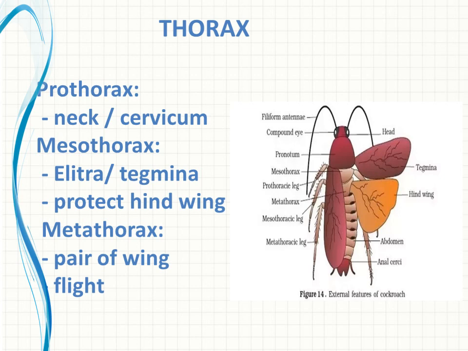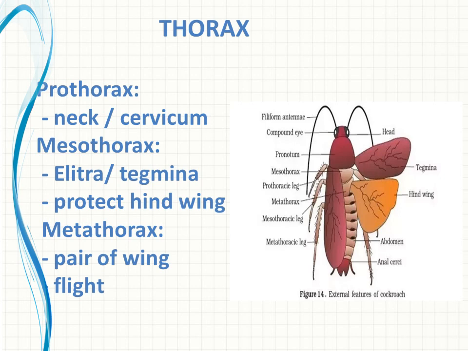Let us see the importance of each segment. The prothorax is the region which is connected with the head region. So the head and the thoracic region are connected, especially at the prothorax region. Okay, so who is connecting? Of course, in the middle the neck region is there. Here the neck is known as the cervicum, right? The cervicum is connecting the head as well as the thoracic region.